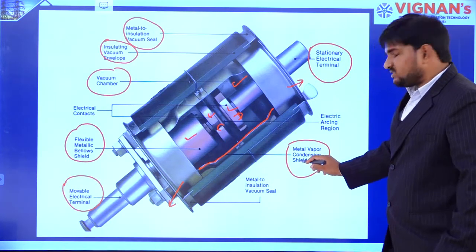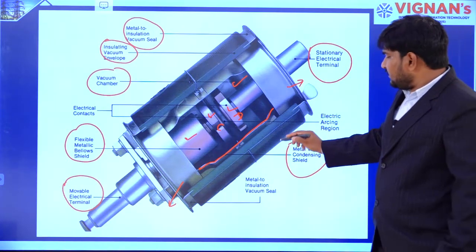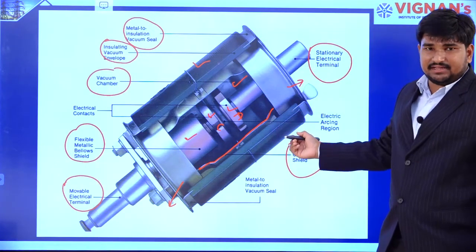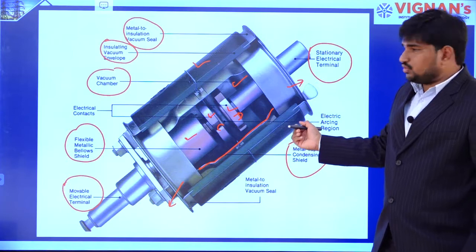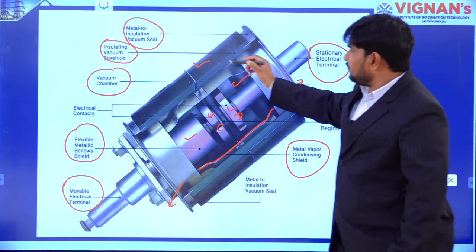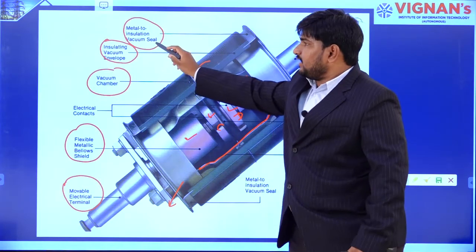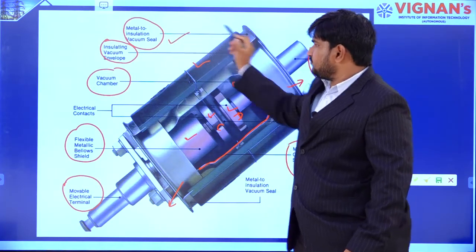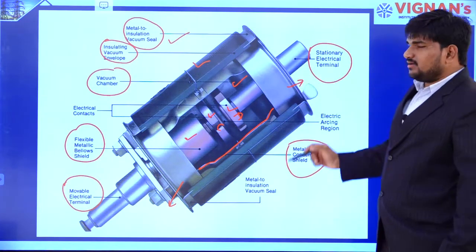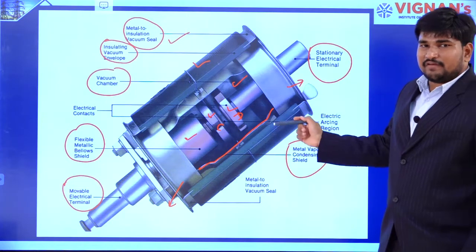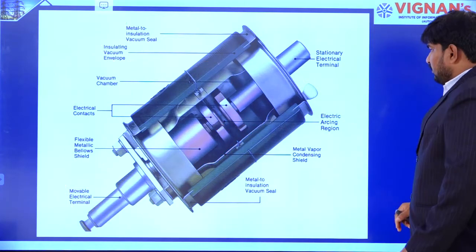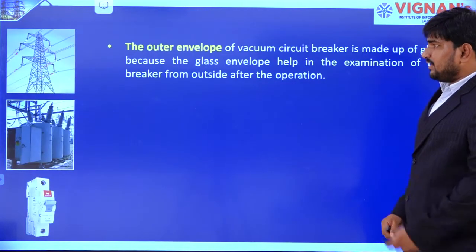This vapor condensation shield is protected by porcelain or glass shielding. To connect these two, we need a metal to insulation vacuum seal. So these are the parts of a vacuum circuit breaker. Now let us move on to each one in detail.